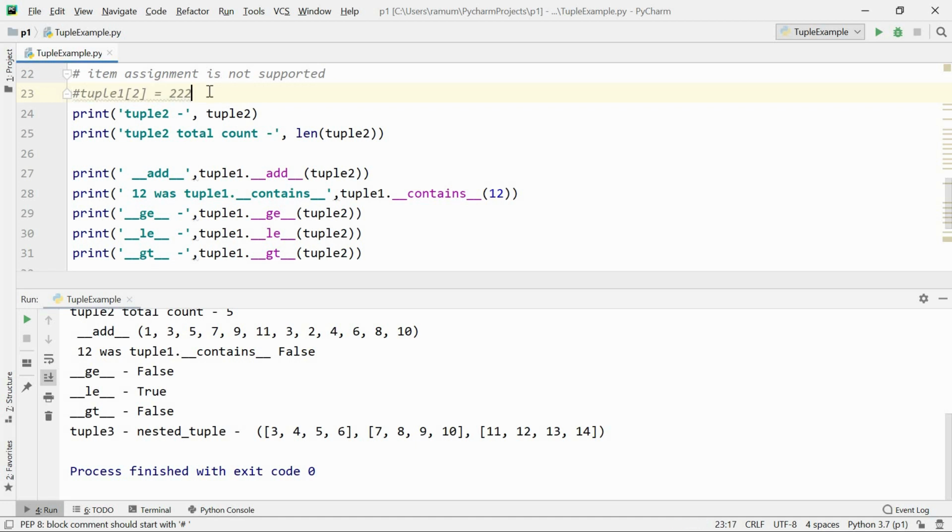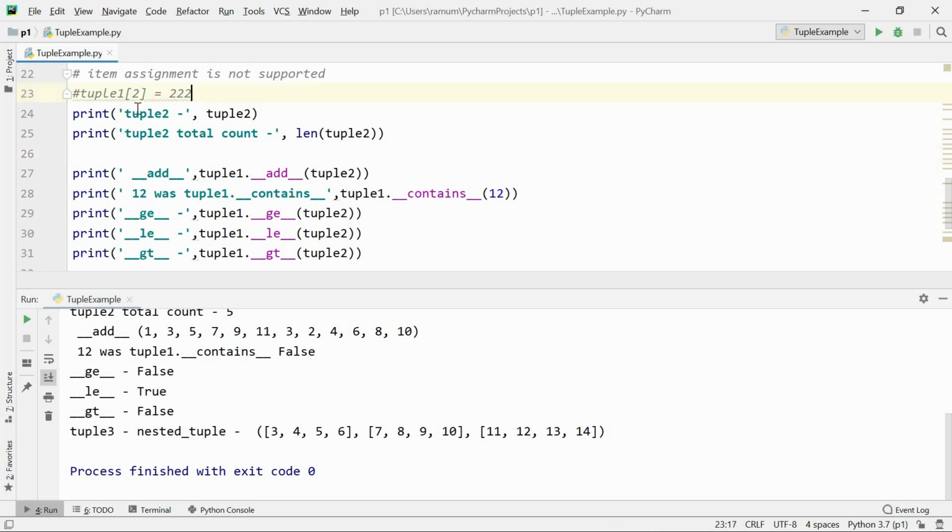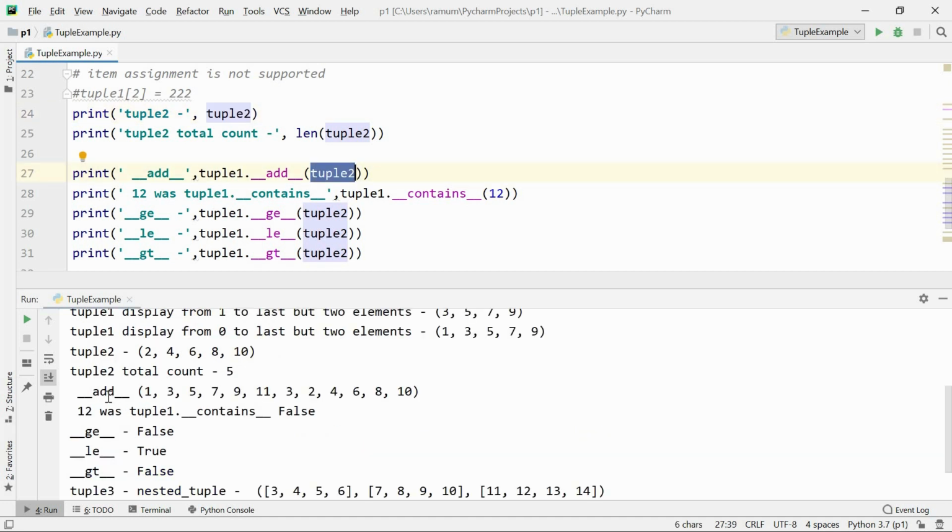Assignment is not supported, so from that line onwards the operation was breaking. We will see in future how we need to handle this type of scenario in exception handling. So try, catch, finally will be there, and in that we can handle this kind of exception. We will see that in that topic.